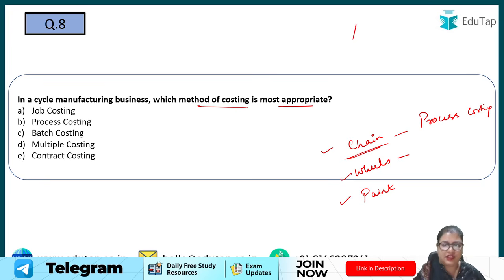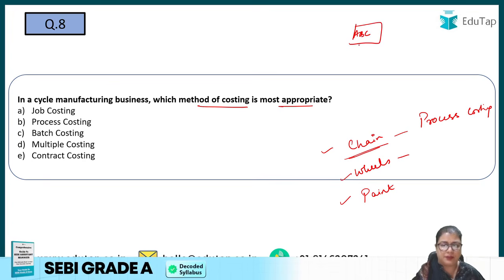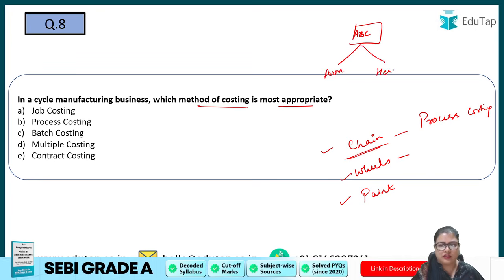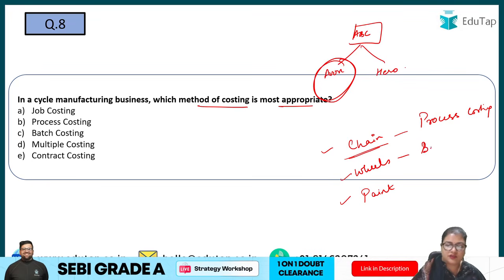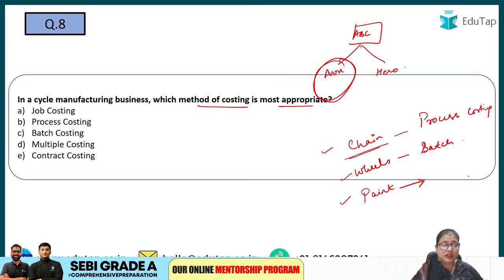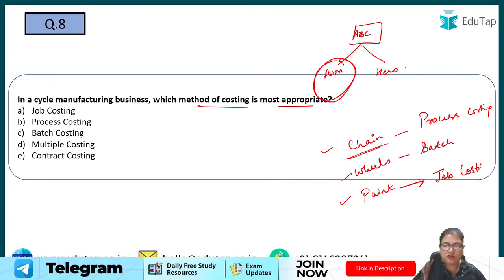For example, one company, ABC Limited, is making for Avon cycles and also for Hero cycles. So basically what they use is batch costing for the wheels. And for the paint, it is according to the demand of the customer. So basically paint is job costing. It is unique for every cycle. So here we can use job costing.